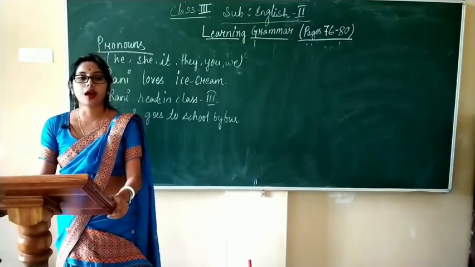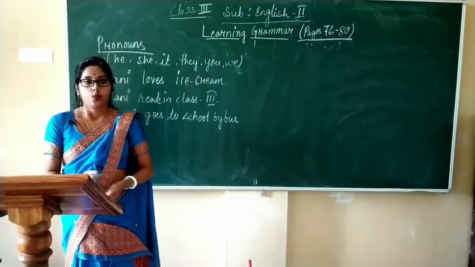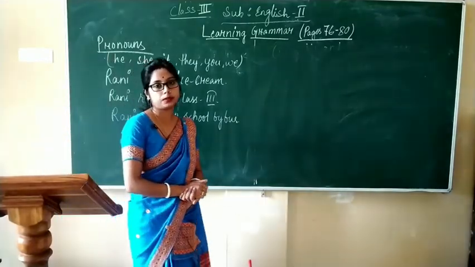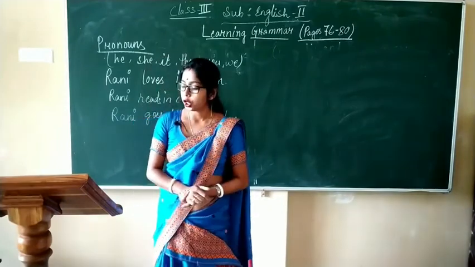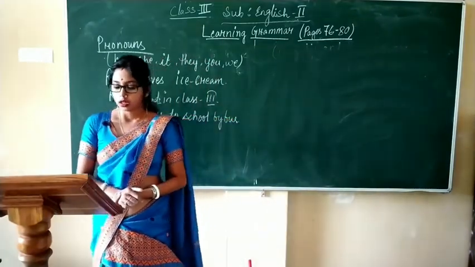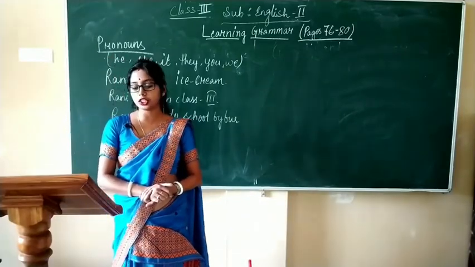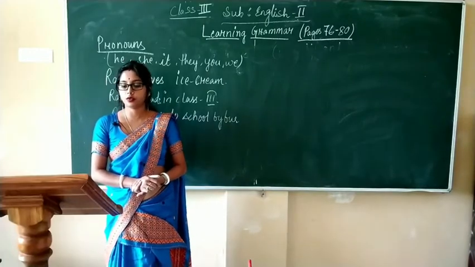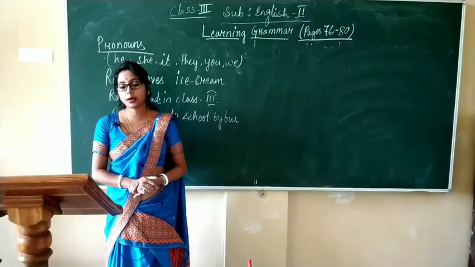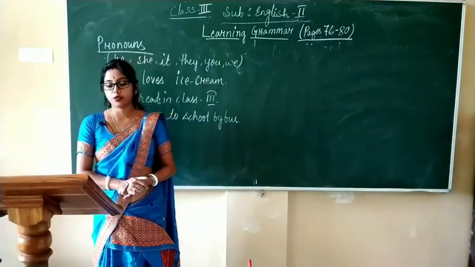So, our next topic is pronouns. What are pronouns? Pronouns are words used in place of a noun. When we talk about the same person continuously, we do not keep repeating the person or thing again and again.